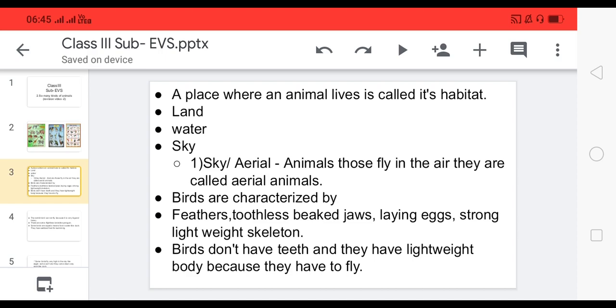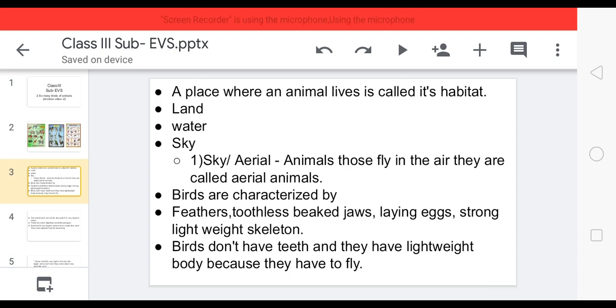See, a place where an animal lives is called its habitat, and these types of animals are divided according to their habitat. Number 1, land. Number 2, water. And number 3, sky.